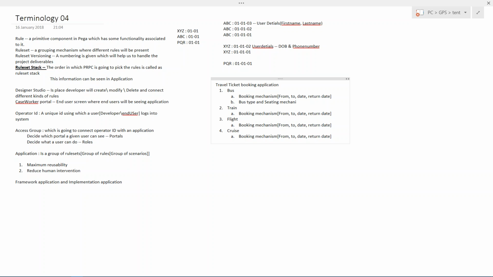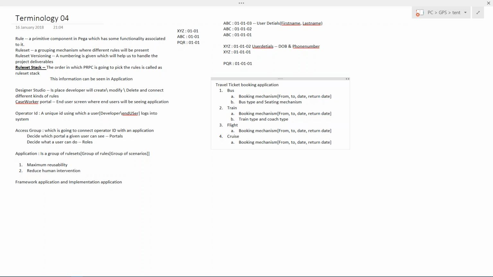This is going to be unique for everything. It is going to be different, because here it is going to be train type and coach type.